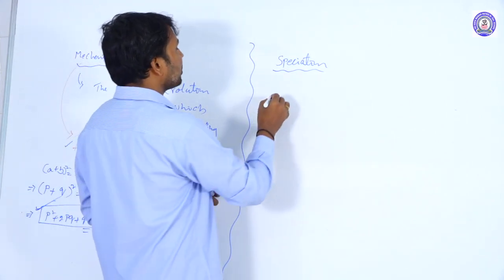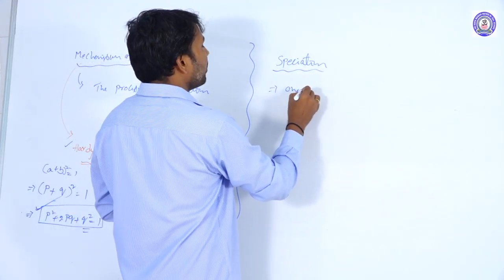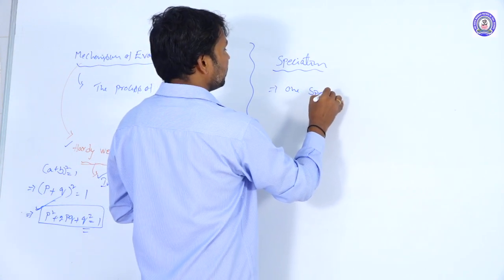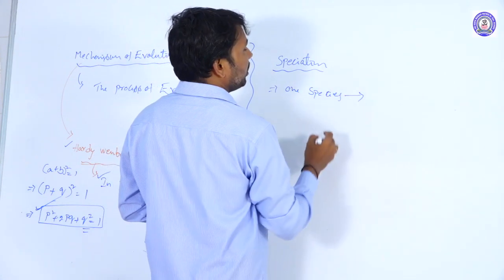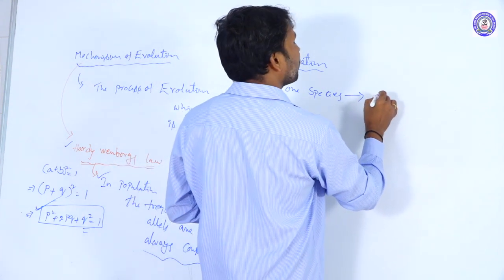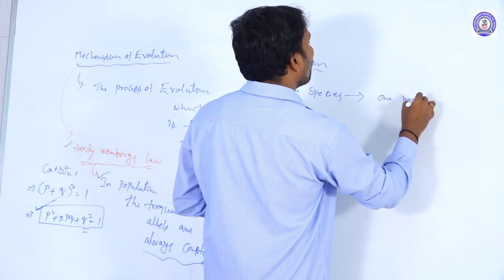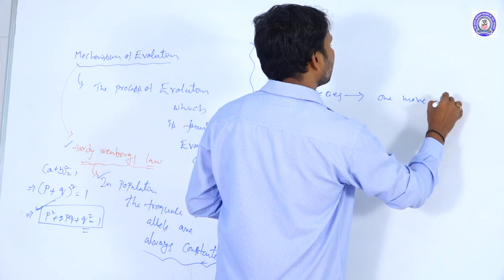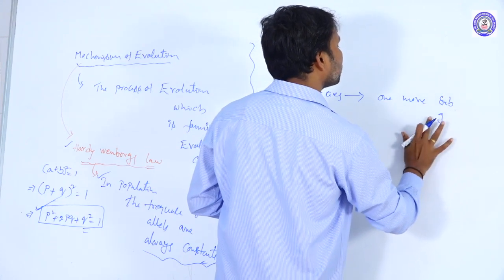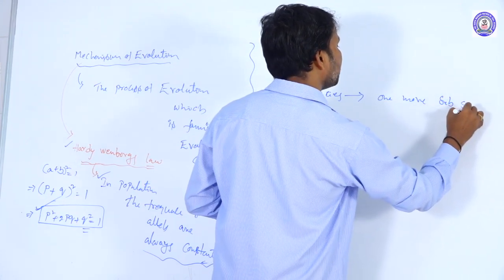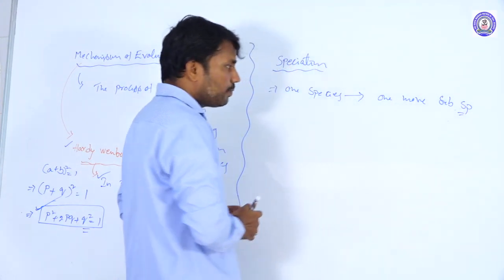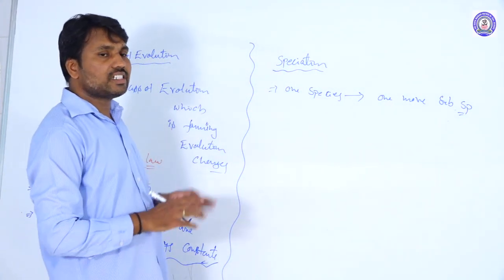How are they forming? One species develops one or more subgroups or subspecies. This process is called speciation.